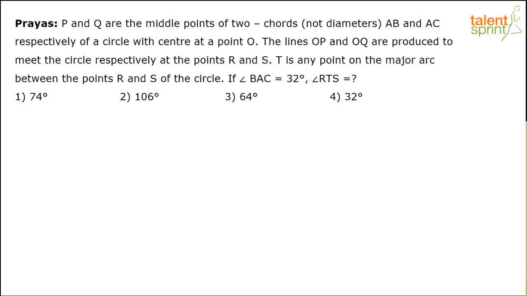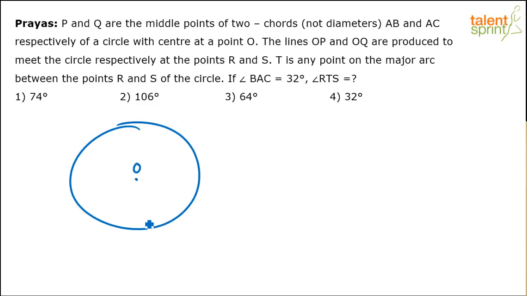Otherwise, we may end up consuming a lot of time just in drawing the diagram itself, right? So let's see, it says P and Q are the middle points of two chords AB and AC respectively of a circle with the center at point O. So let's consider a circle. Let's say this is a circle. The center is here, which is point O.